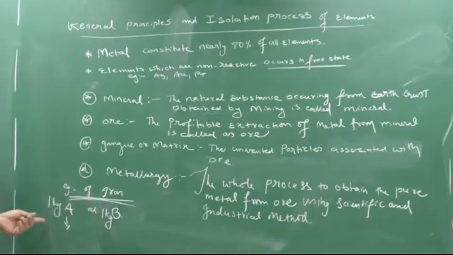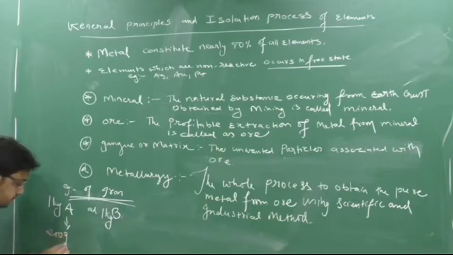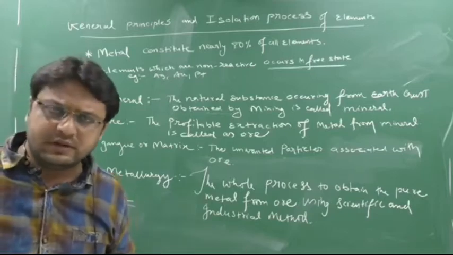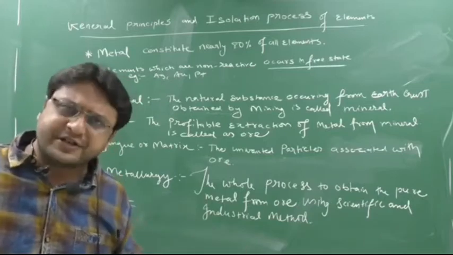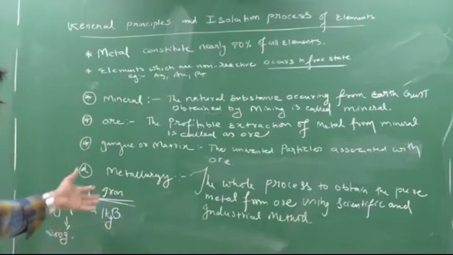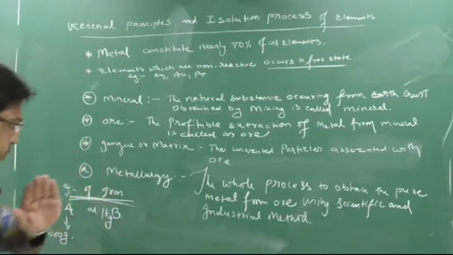So, when I have done the process on A to get the pure iron, from 1 kg I got pure iron 200 gram. I got how many gram? 200 gram. Remaining 800 gram was the waste. Waste will come, and that waste we call gangue. I will tell just now, okay? So don't worry about it.